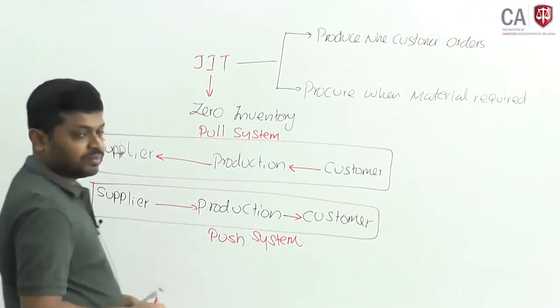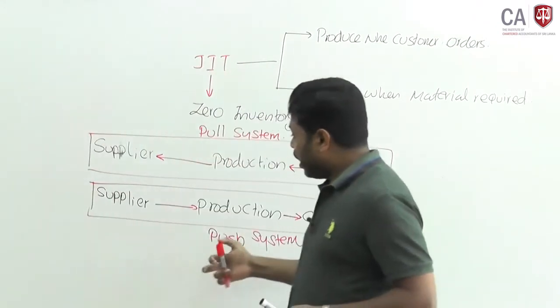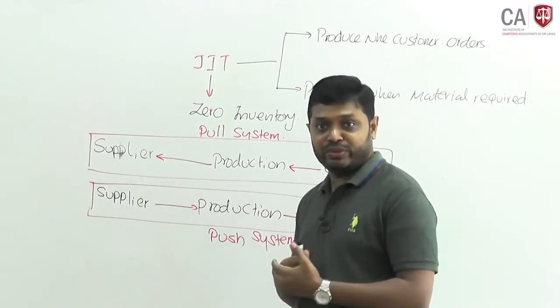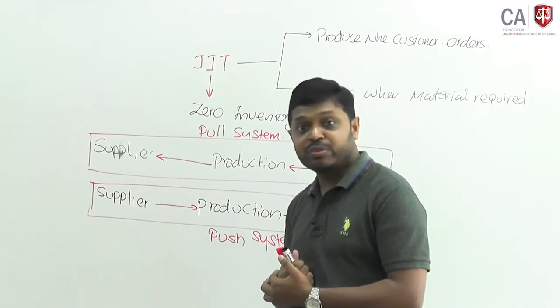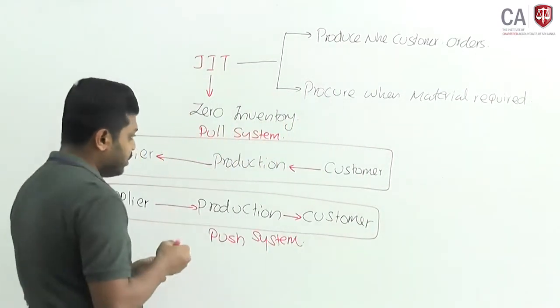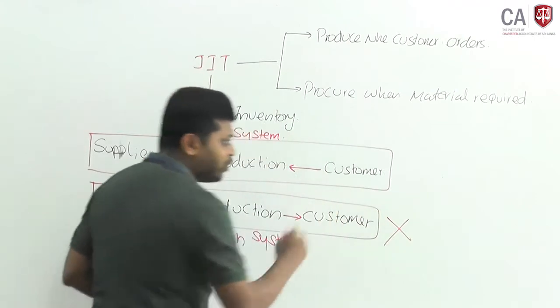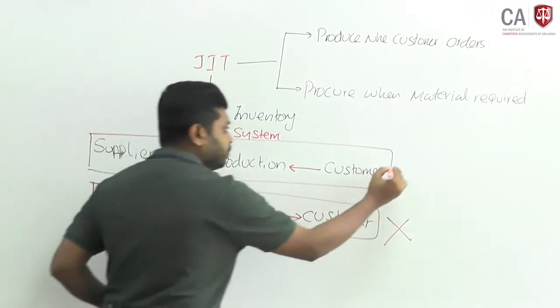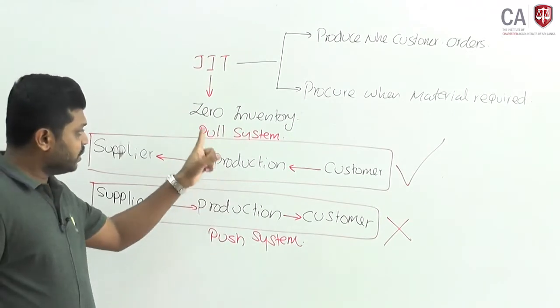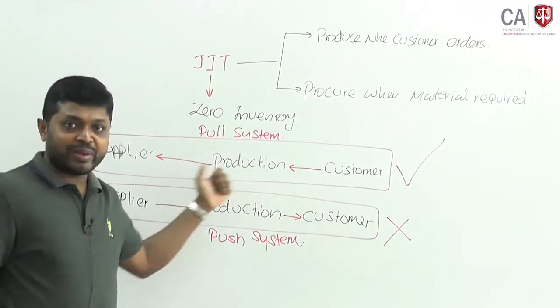Push system. Under the push system, what has happened? We manufacture what we can produce, not what customers want. Therefore, the JIT system says this is not what we have to do. We have to do what the customer wants. If the customer wants the product based on customer requirement, we have to deliver.